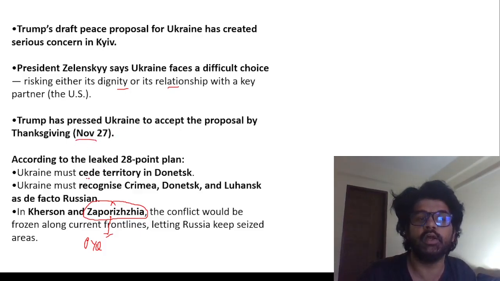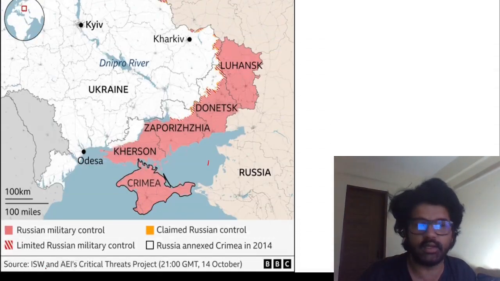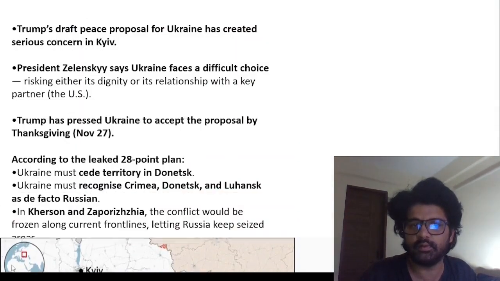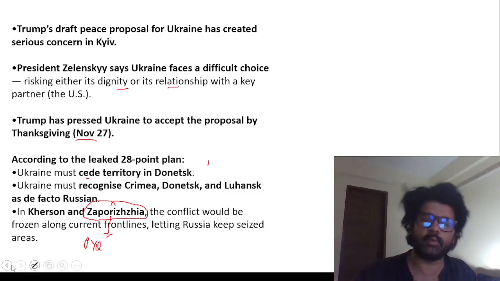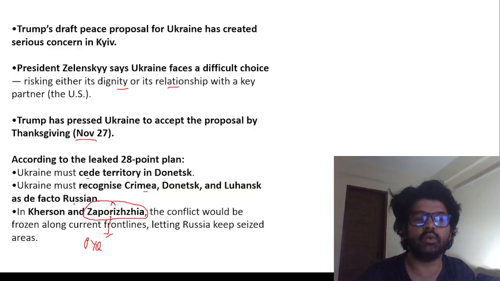What was the peace proposal? Ukraine must cede territory in Donetsk. Now, please remember where these places are. So cede your territory, whatever, forget about it. Donetsk belongs to Russia now. Ukraine must recognize Crimea, Donetsk, and Luhansk as de facto Russian.